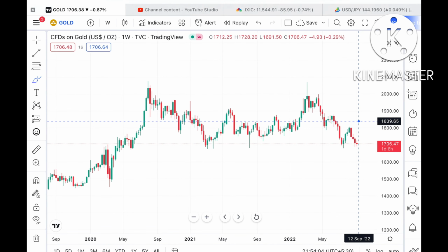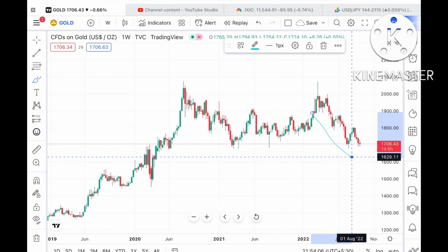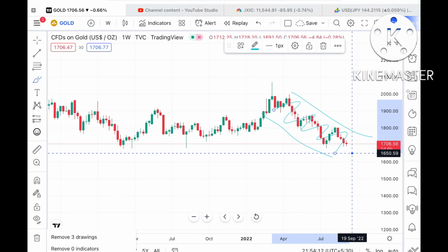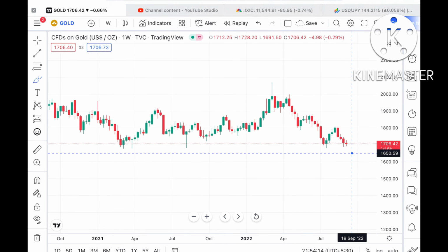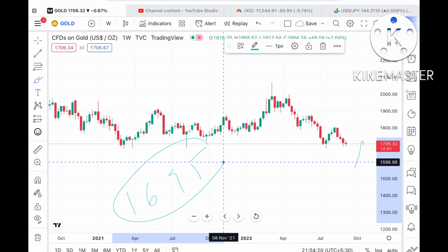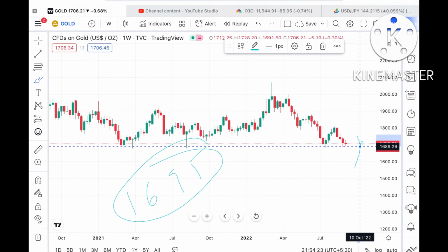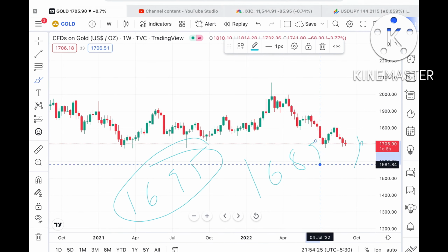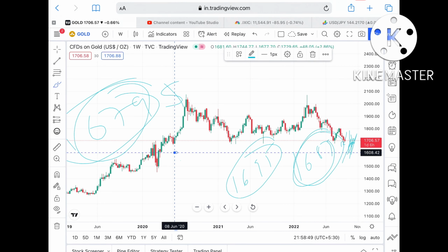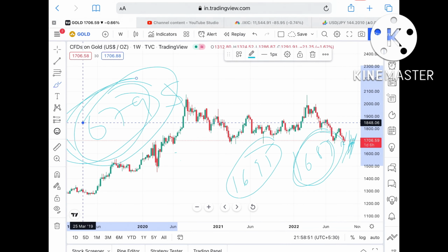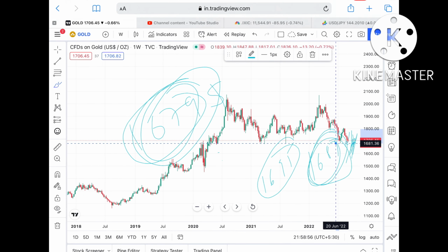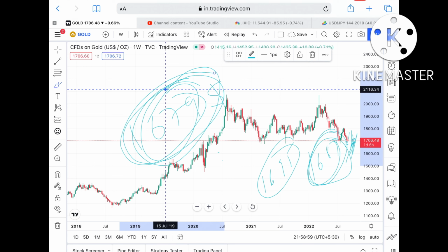Now understand something: the trend is continuously down in a descending order. If this particular level doesn't sustain, which has a higher probability, at a level of $1695, and the price falls below it, then it can touch a level of $1689. From there it can go further down towards a level of $1679, because 1689 is already a weak support. So the probability is high that it can touch a level of 1679.